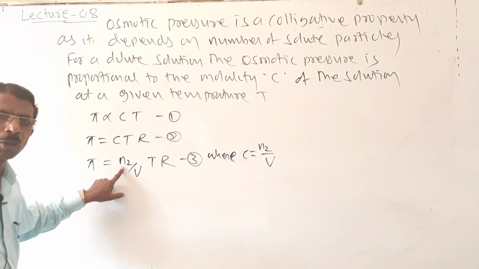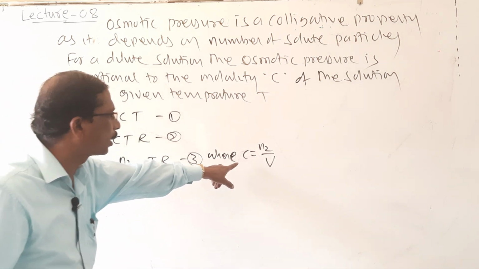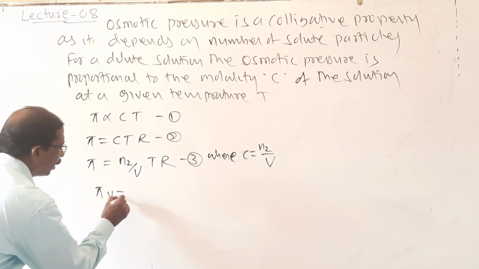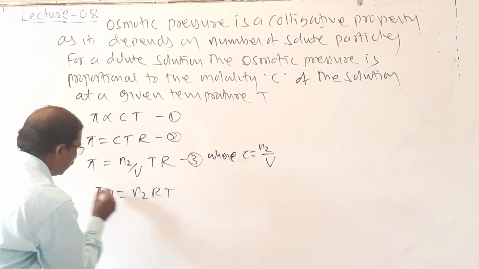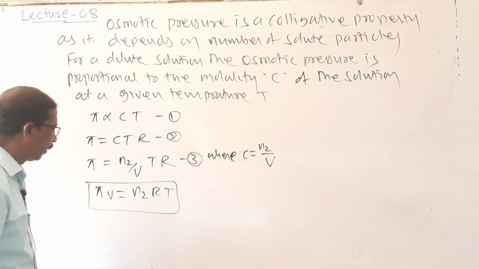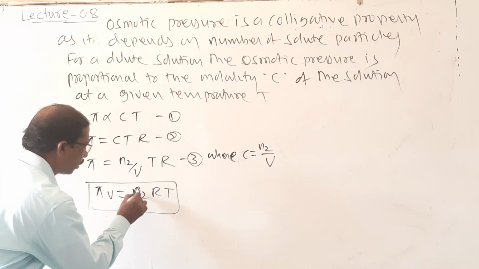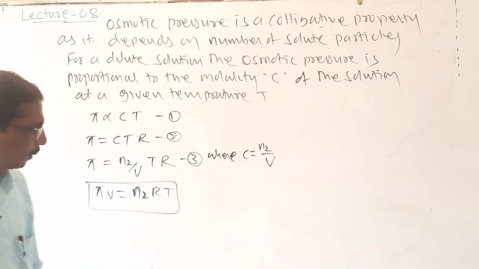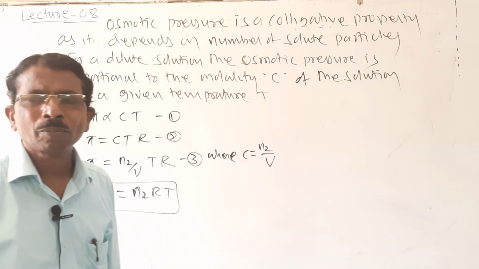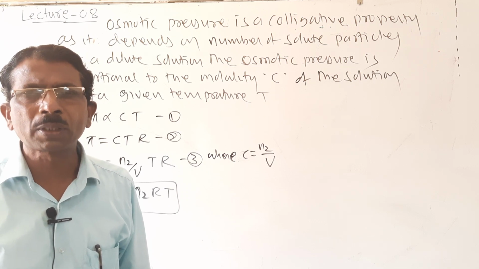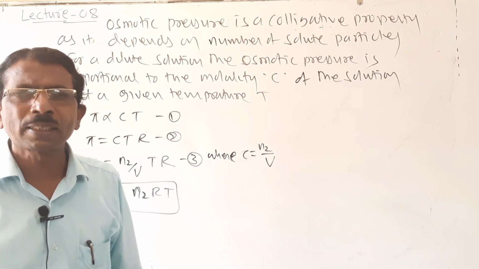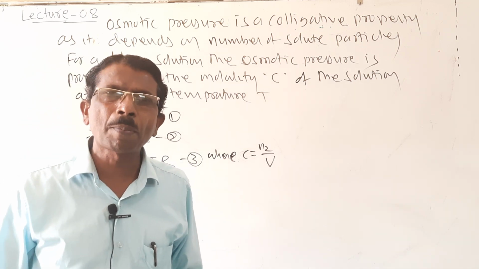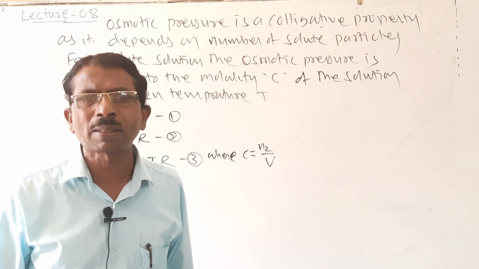C is equal to N2 by V. Therefore, it is also written as pi V is equal to N2 RT. So students, what is N2? N2 is nothing but the number of moles of solute. Then what is the number of moles of solute? It is the mass of the solute divided by the molecular mass of the solute.